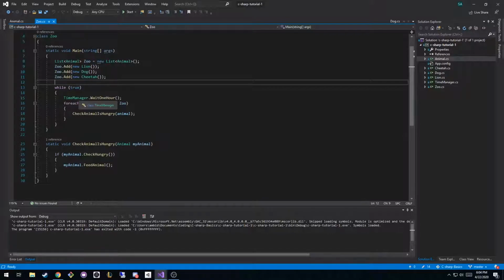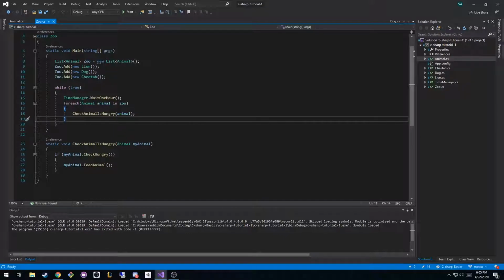So currently what happens is you wait some amount of time, you check if the animals are hungry. If they are hungry, they make some sort of noise, and then you feed them, which resets their timer, right? So let's say, for example, we no longer have a zoo, and we're not looping through a zoo every hour or so. We're looping through just a list of, I don't know, household objects, which happens to include zoo animals for whatever reason. And the household object that we have would be like a clock, right? And what we want to do is basically say, for each one of those objects, tell it to make noise if it's supposed to, right?